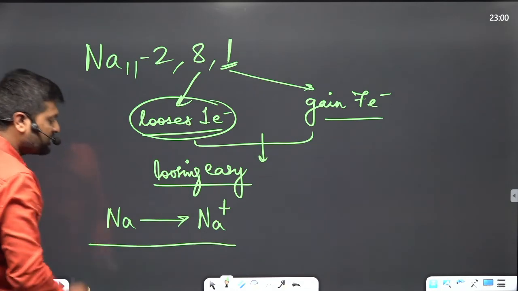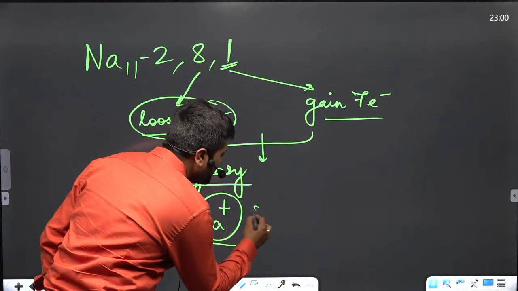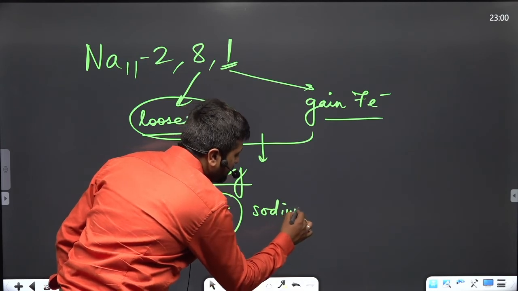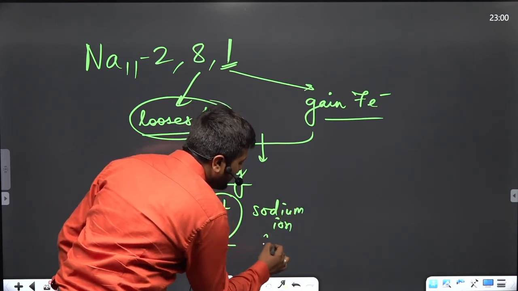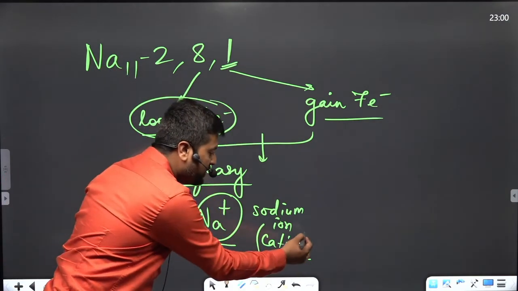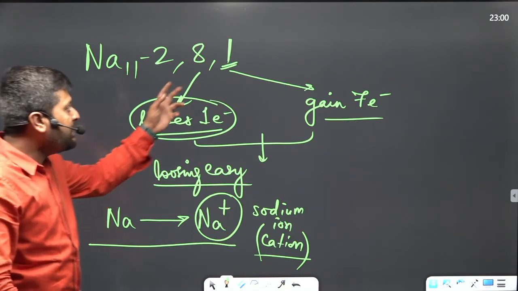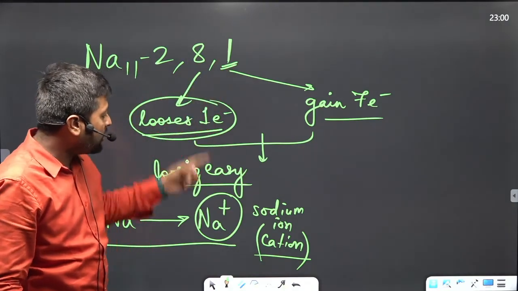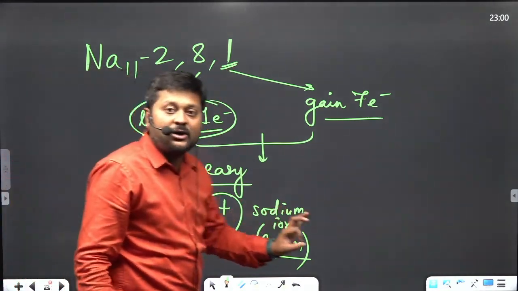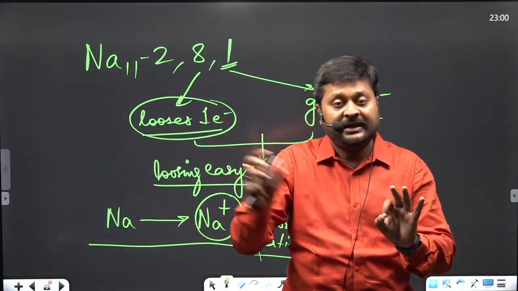So sodium always loses one electron and forms Na1 plus, and this is called the sodium ion, which is a cation. Okay. So in this way, the sodium tried to complete its octet. That's why it lost one electron. So these are called metals. Sodium is a pure metal. It will never gain electrons.